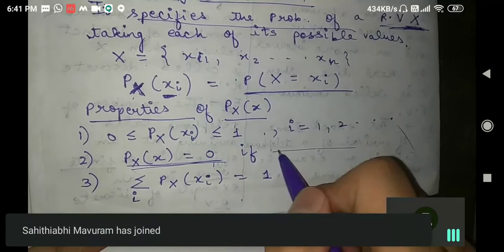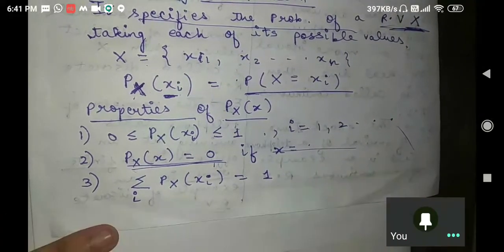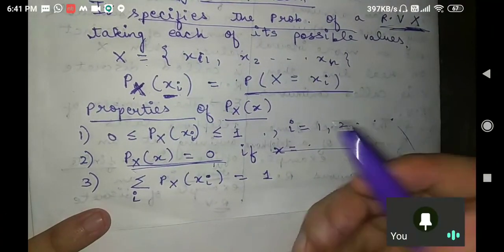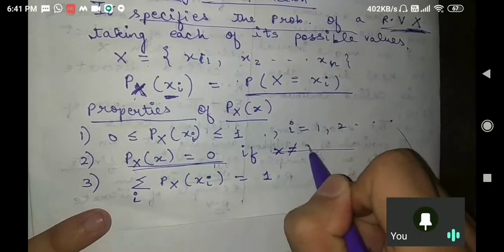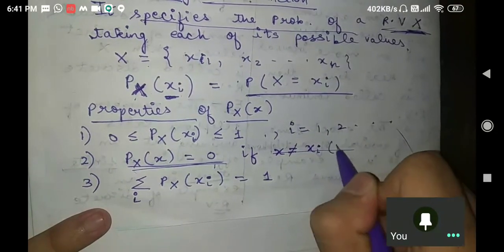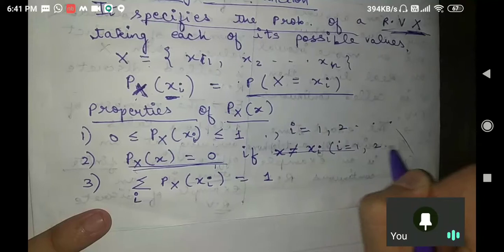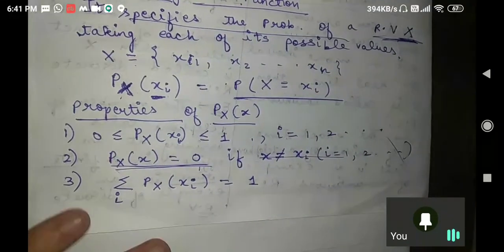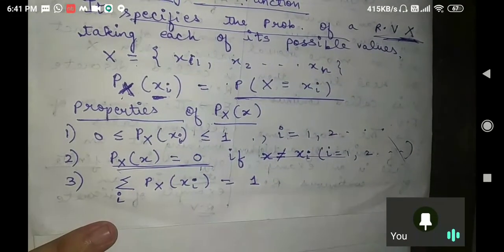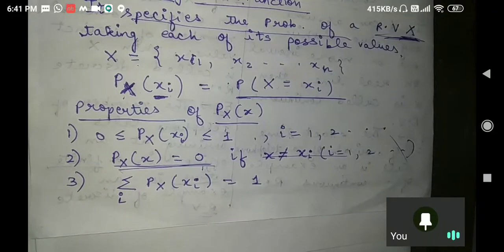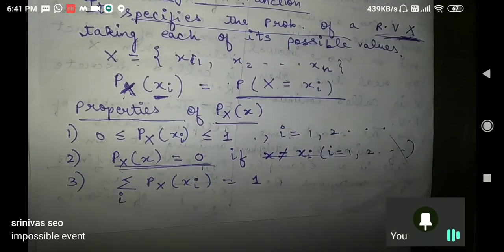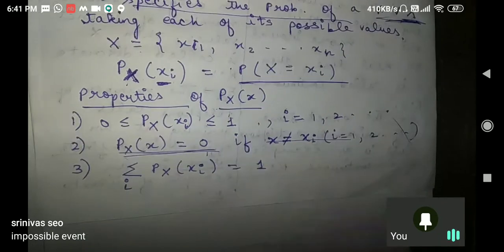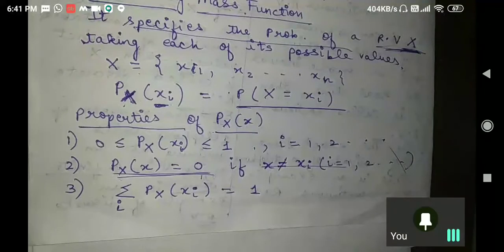Suppose if your small x is any value of x, I don't know what the value of x is, any value where f, x is not equal to your xi. Sir, xi means, for i equal to 1, 2 and so on. Someone told me that x equals, sir, for negative values of i. Yeah, you are very much correct about that. And someone told, sir, capital X equal to 0. That is also an impossible event. Exactly. If the event is impossible, then we cannot assign the probability also to a random variable, isn't it?